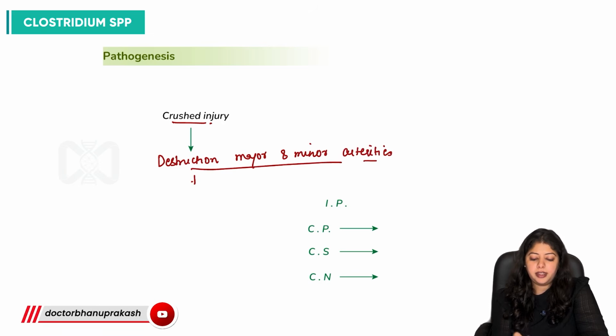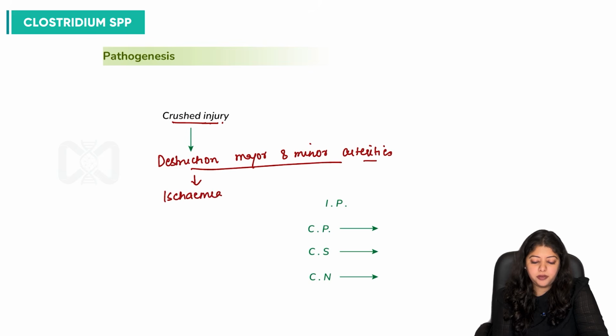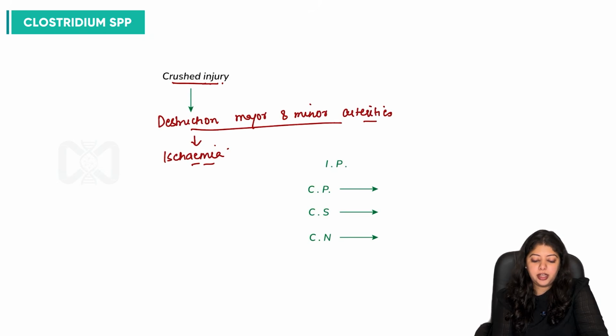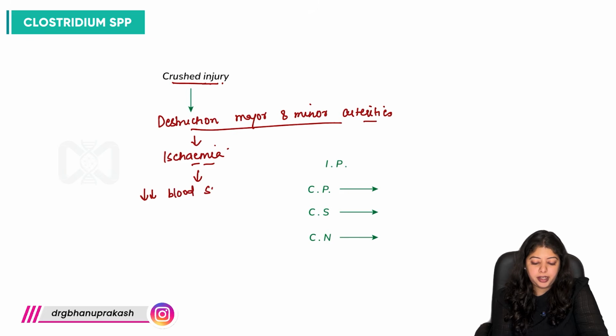Because of that, an ischemic condition is created, and because of ischemia, blood supply is not able to reach the deeper sections. So there's decreased blood supply to deeper tissues.